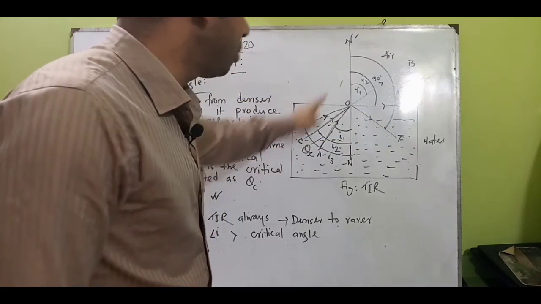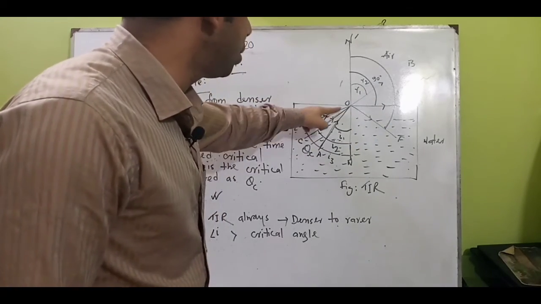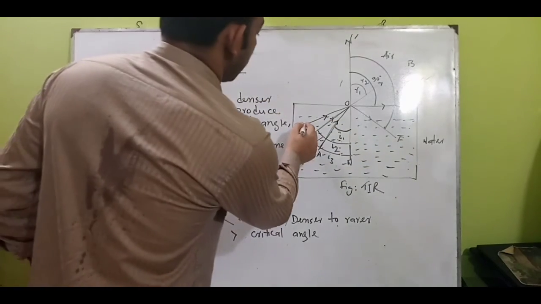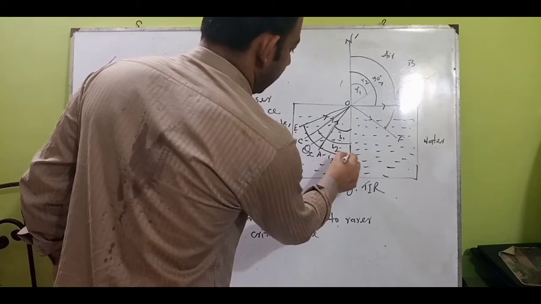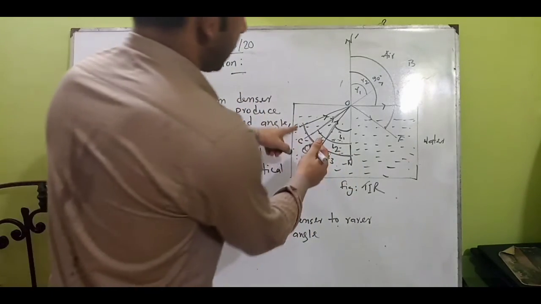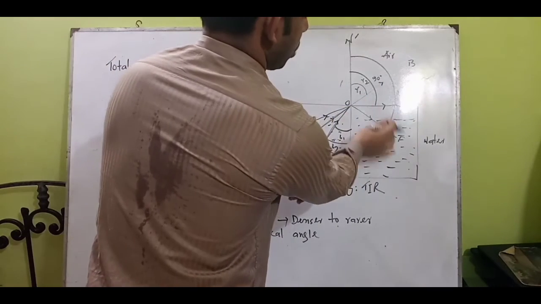So I2 is the critical angle, but another angle I3 is also there for total internal reflection. This is the total internal incident angle. Because of this I3, it produces R3 and total internal reflection there.